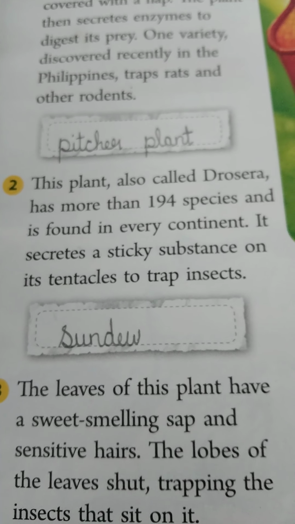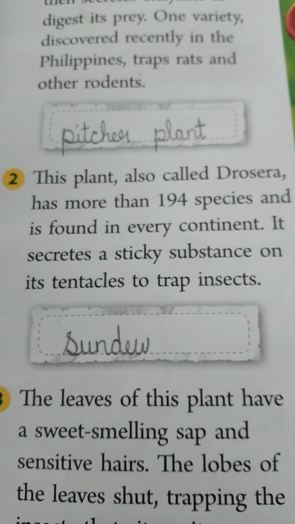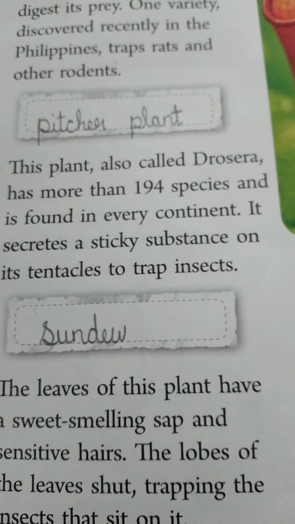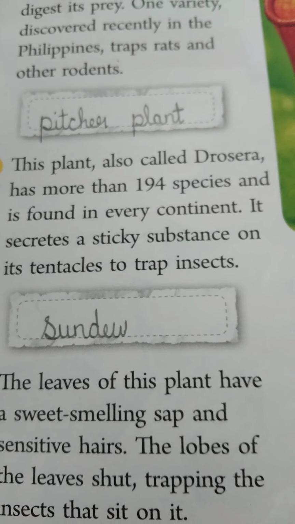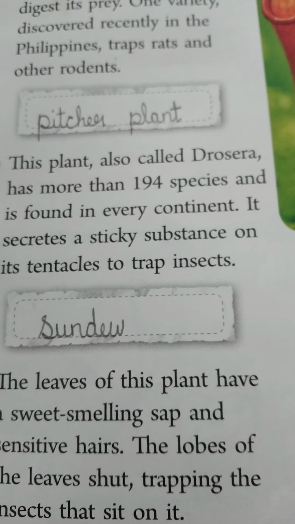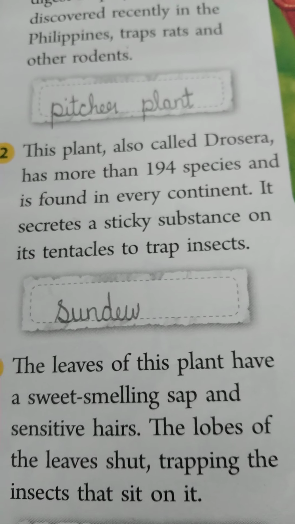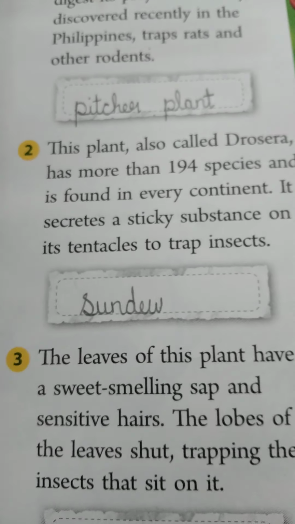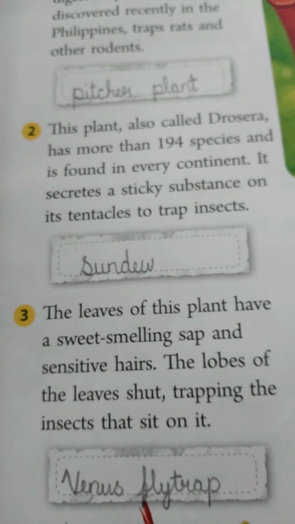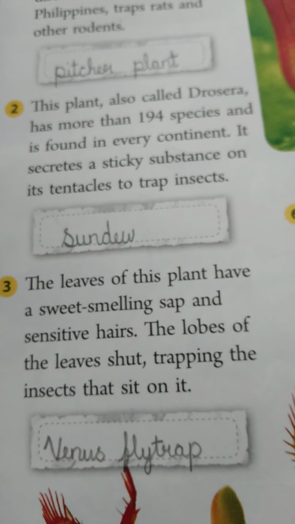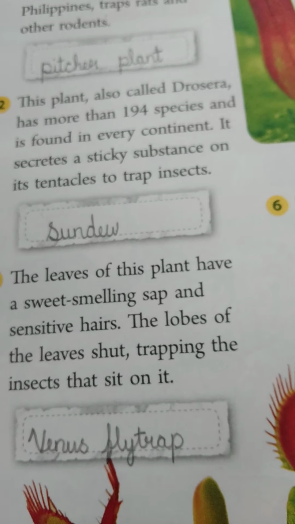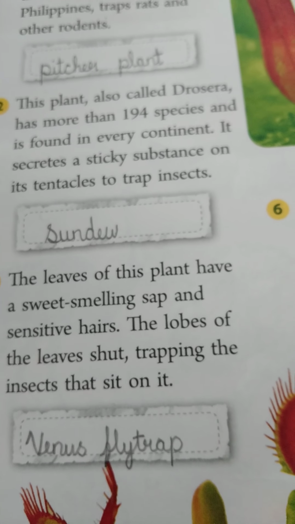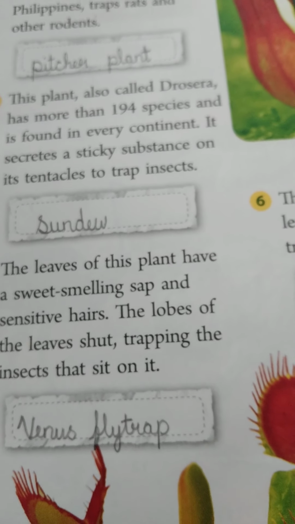The second one, this plant also called Drosera has more than 194 species and is found in every continent. It secretes sticky substances on its tentacles to trap insects. The answer is sundew. Third one, the leaves of this plant have a sweet smelling sap and sensitive hairs.